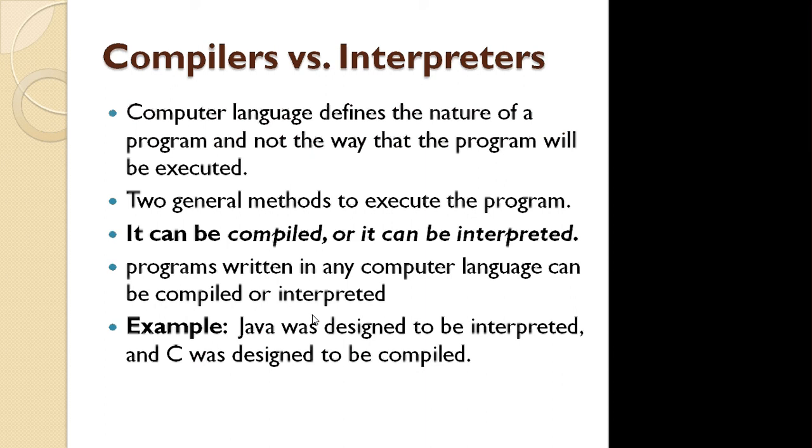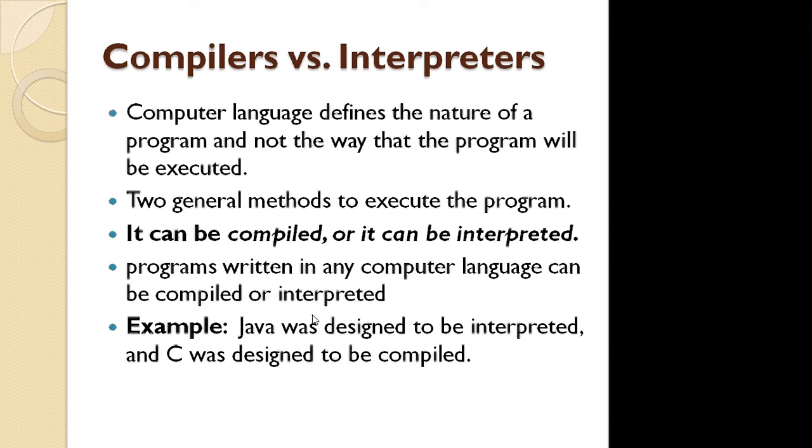There are different languages, some of which use a compiler and some use an interpreter. For example, we have the Java programming language. Java was designed to be interpreted, whereas the C programming language was designed to be compiled. Then what is the difference between compiler and interpreter, or how do they work? Let's see one by one.